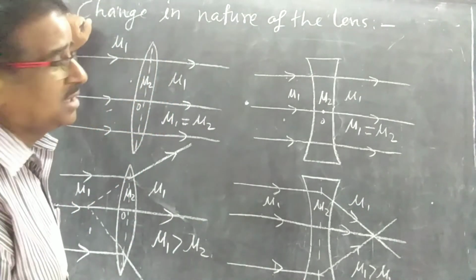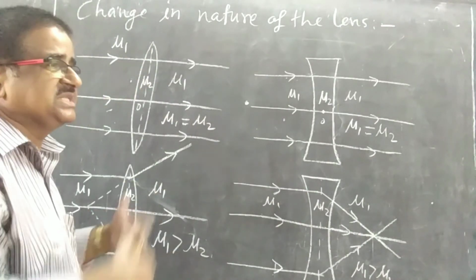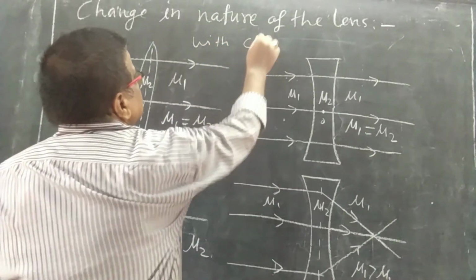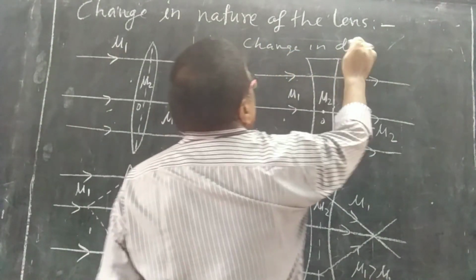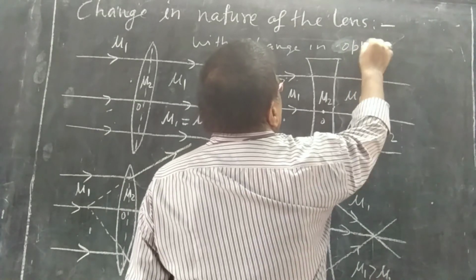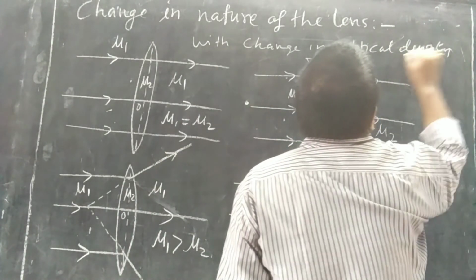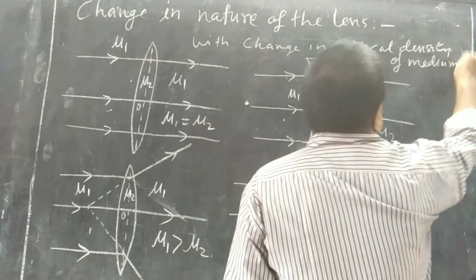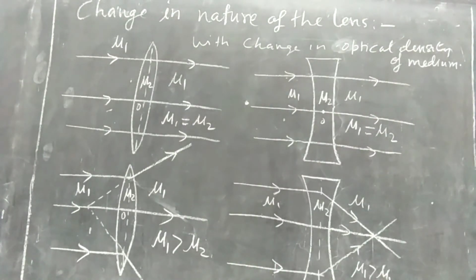So my dear student, we may say the nature of the lens changes with change in the optical density of the medium. We can write here: optical density of medium. So this is all about the nature, how it changes.